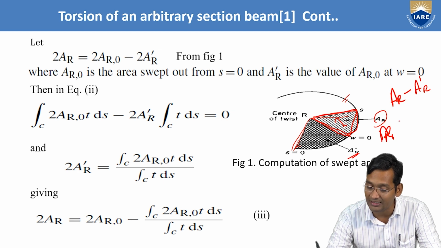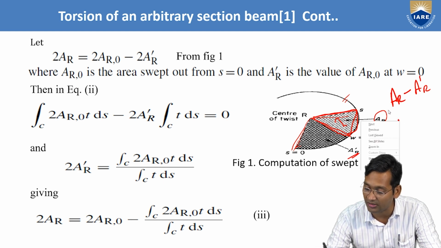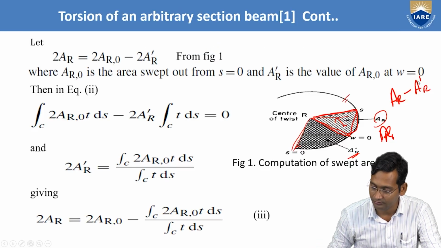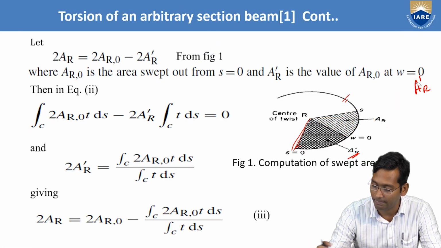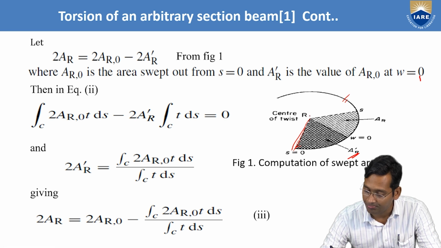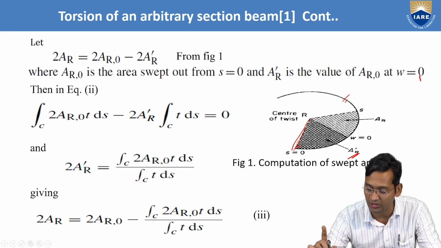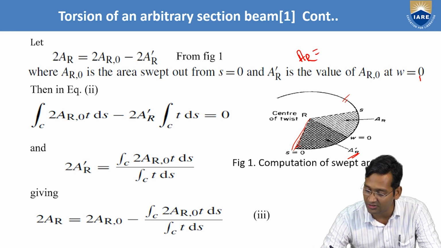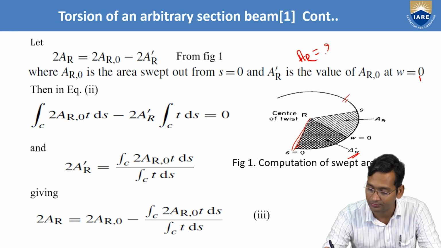So we have to find AR. AR is equal to this whole part, and this whole is AR naught.